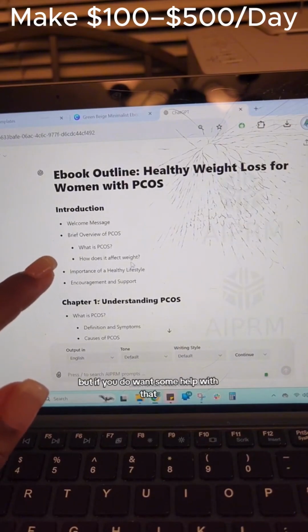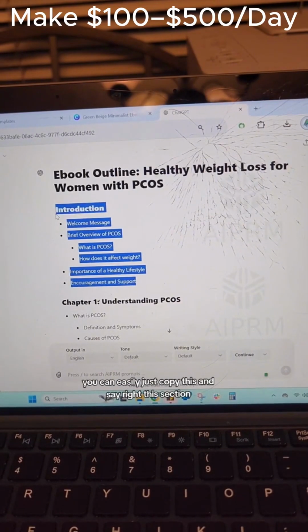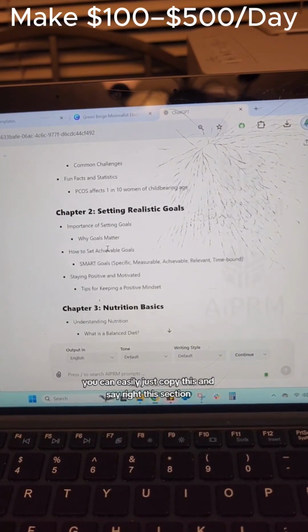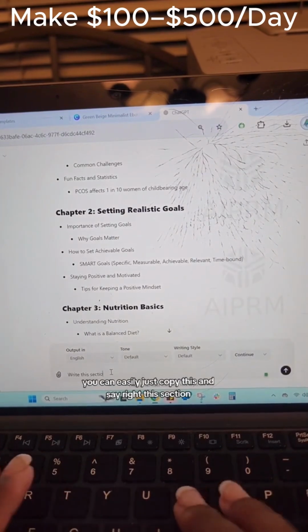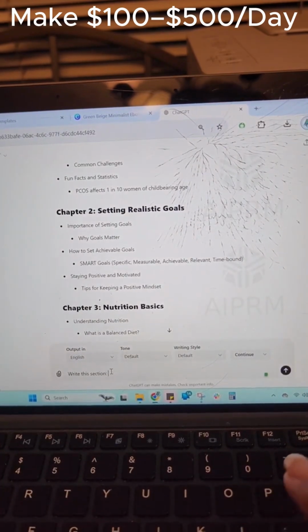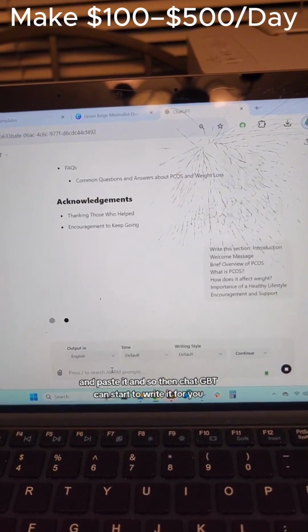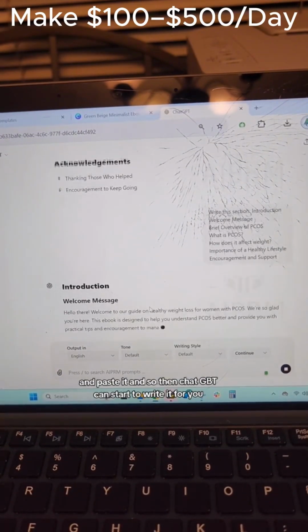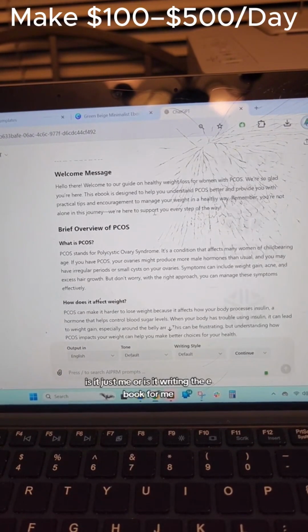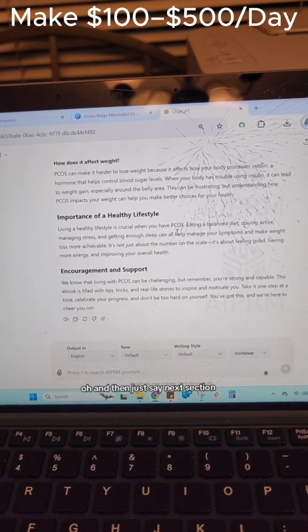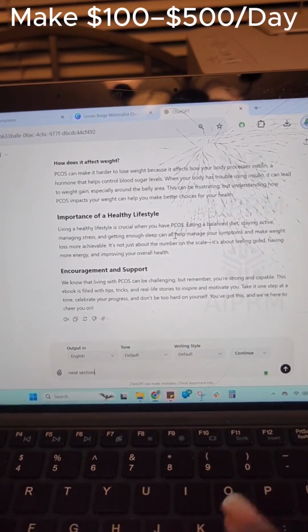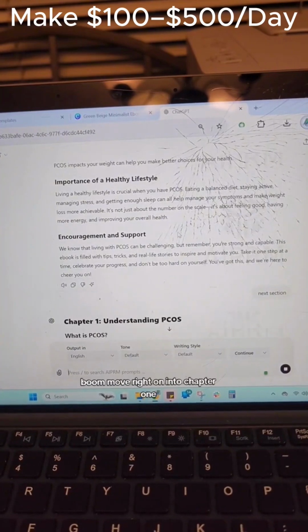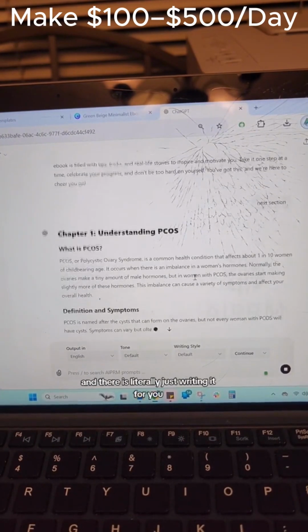But if you do want some help with it, you can easily just copy this and say, write this section, and paste it. And so then ChatGPT can start to write it for you. Is it just me or is it writing the ebook for me? Oh, and then just say next section. Boom, moved right on into chapter 1. And there, it's literally just writing it for you.